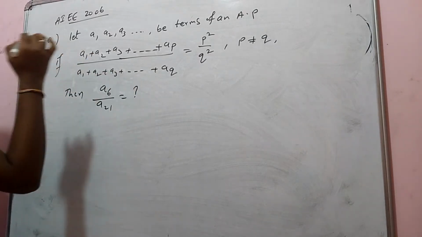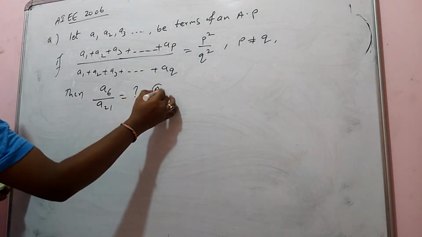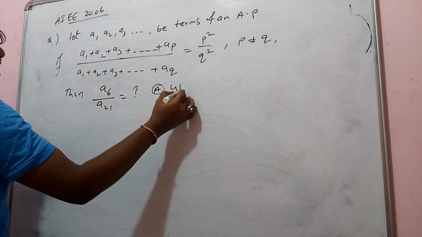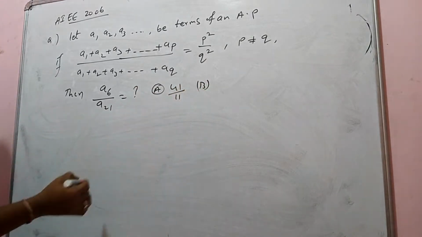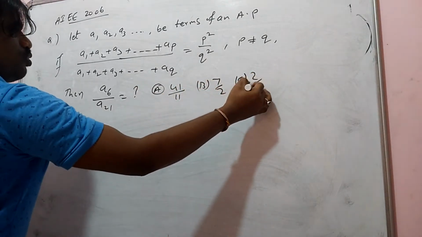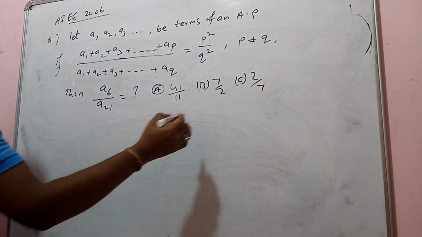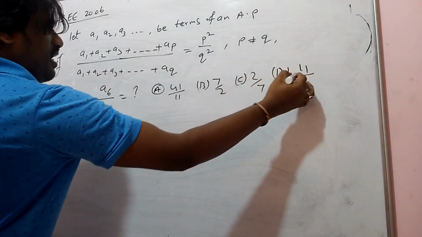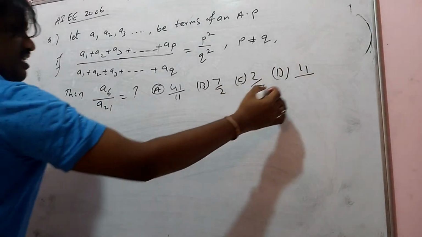Option A is 41 by 11. Option B is 7 by 2. Option C is 2 by 7. Option D is 11 by 41.